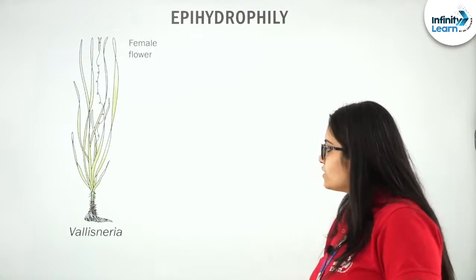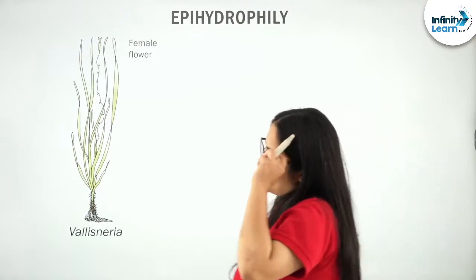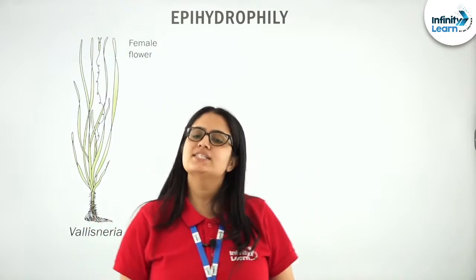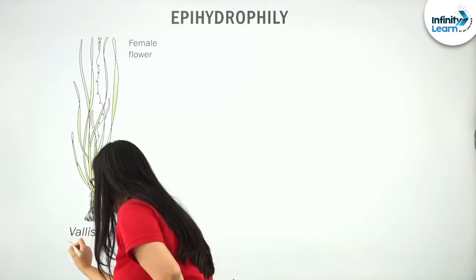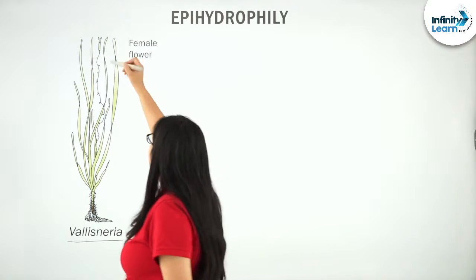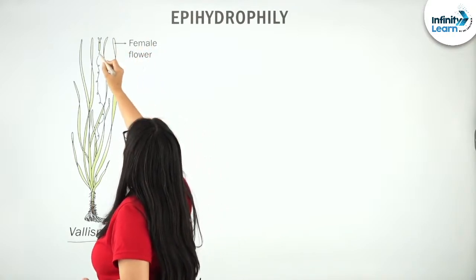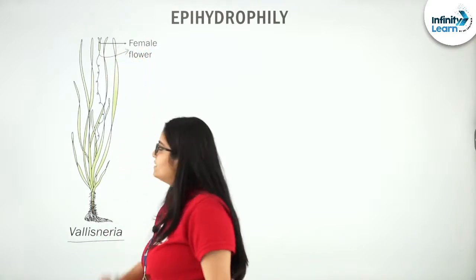So, not to forget, what is epihydrophily? That means pollination will take place on the surface of the water. Let us see how and in which plant. See here, students, the most classical example, also given in NCERT, for epihydrophily is Vallisneria. What you can see here is a beautiful flower of Vallisneria, right? This is a female flower of Vallisneria.